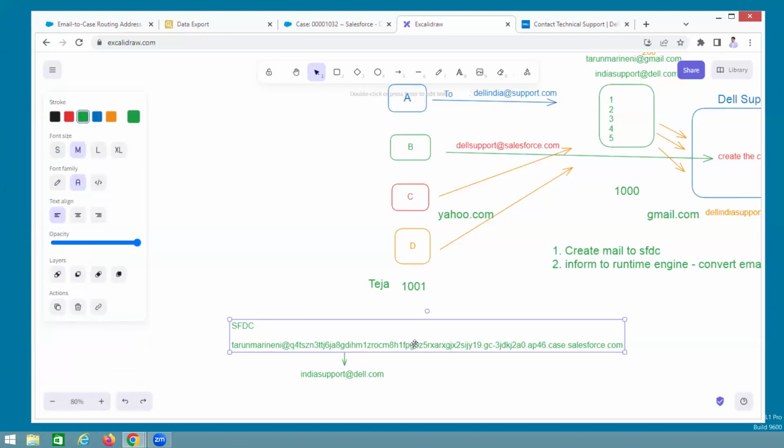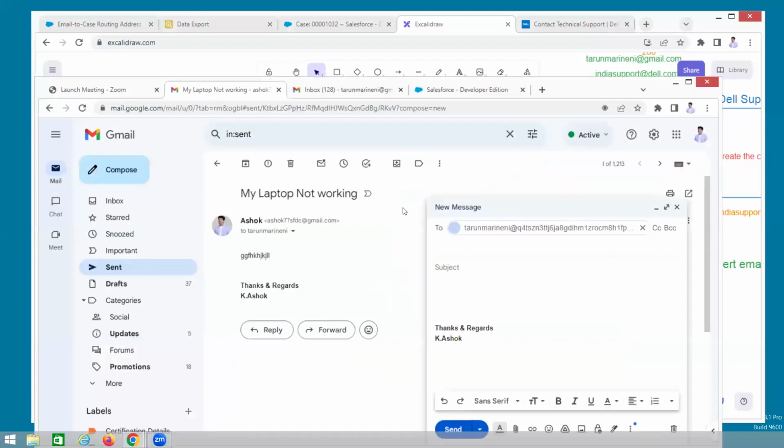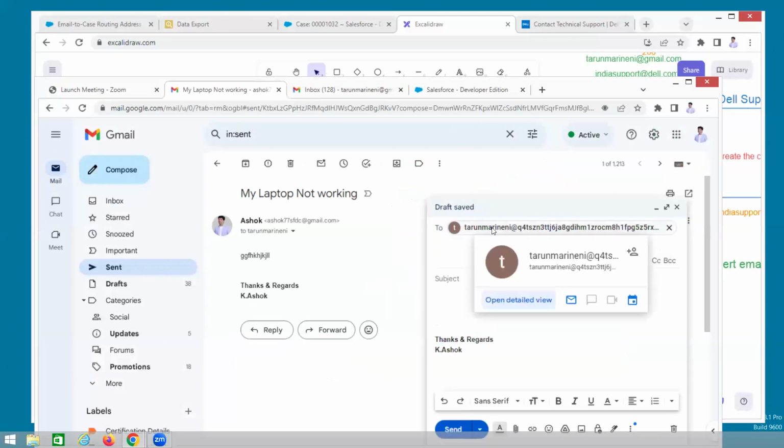Sir, could you please repeat the question? See, this email, Sajid, if you are giving it to the customer, who is the customer? For example, Ashok is a customer. Ashok copies that email from somewhere and enters it. But this email is not looking good. It's a very big email. So if you are giving this email to someone, that guy first asks, what is this email? So that means it is not customer friendly, user friendly.